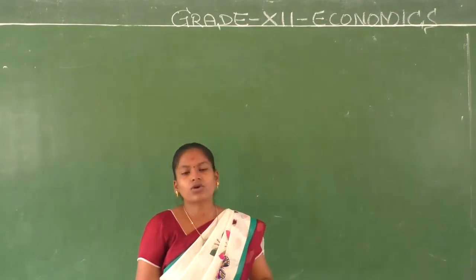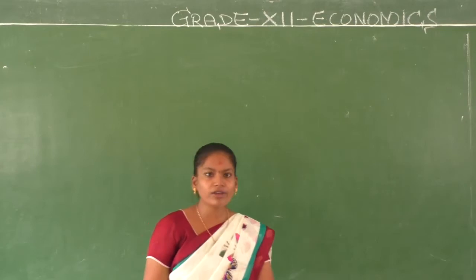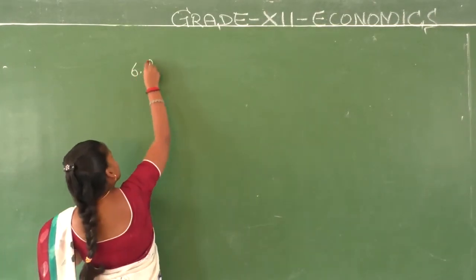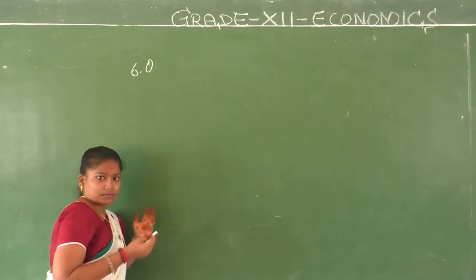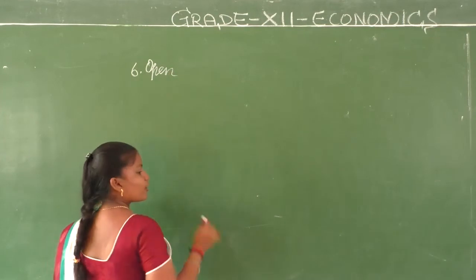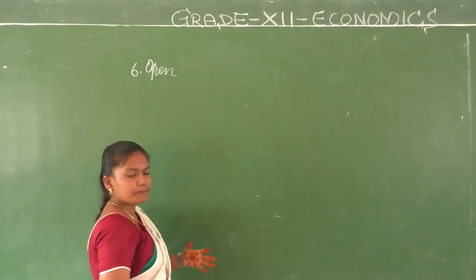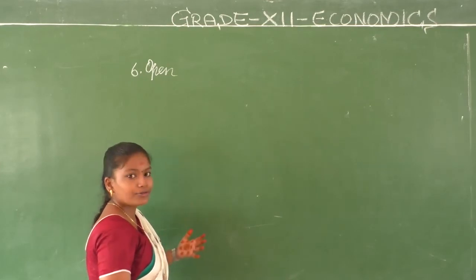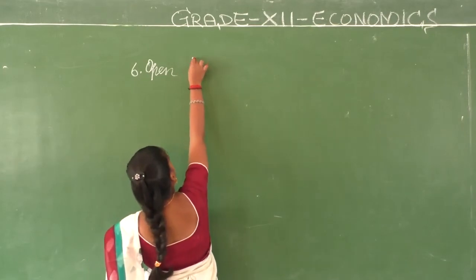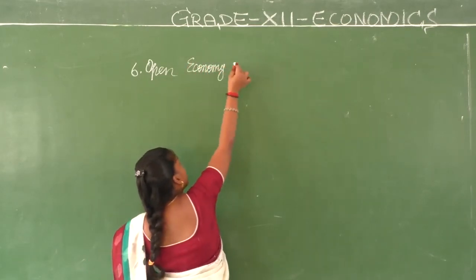Right children, so this is what we have discussed in the previous chapters. Now what are we going to do? We are going to do the last chapter in macroeconomics, Part A. We are going to finish your economics Part A, that is macroeconomics, with this particular chapter, and then we are going to move on to Indian economic development. So we are going to talk about the open economy.